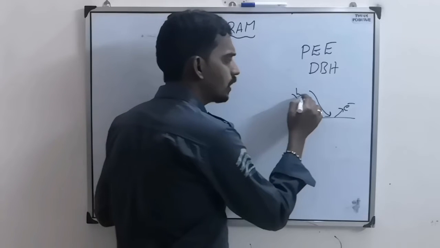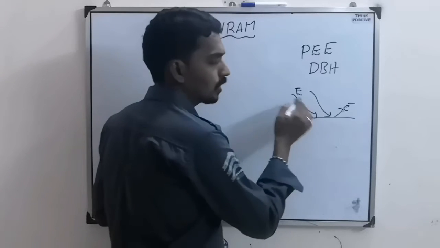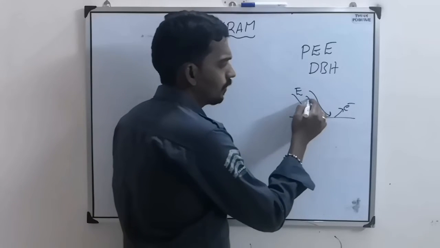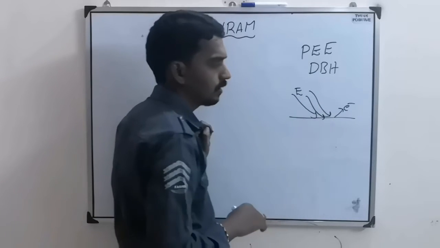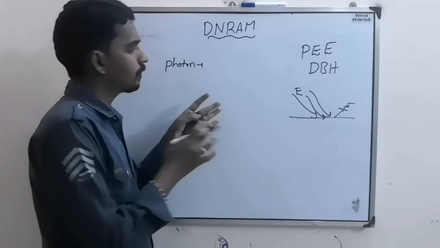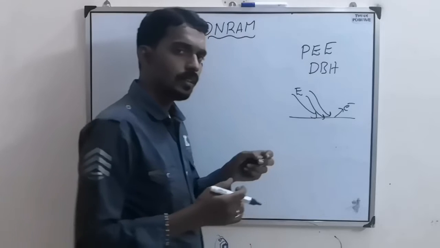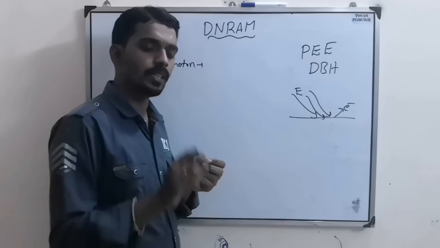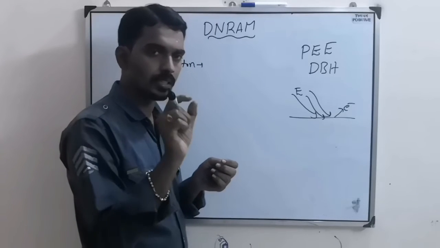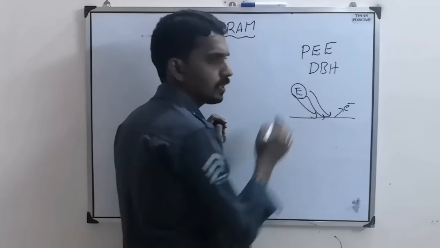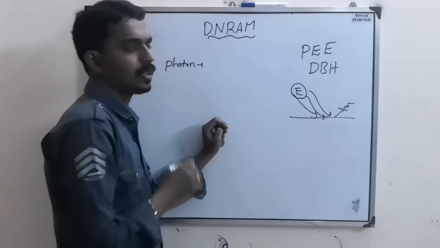When we consider light, we consider it in the form of photons. So light is coming means we imagine that it is coming in the form of pockets of energy, and each pocket of energy is E, and that we call a photon.